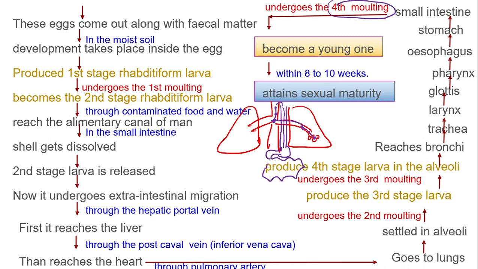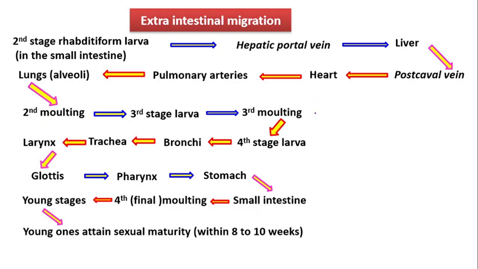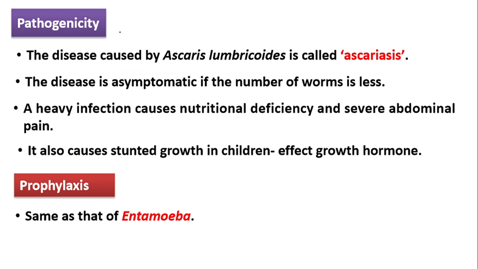In the small intestine it will undergo the fourth molting and become the young one. This young one, within 8 to 10 weeks, is going to attain sexual maturity. Once it attains sexual maturity, again the same process: male and female copulate and produce the baby cells. Again infection occurs in the same way, right? Now that was all about your life cycle. Here you can see the same I have drawn in flowchart manner. You can copy this as well.